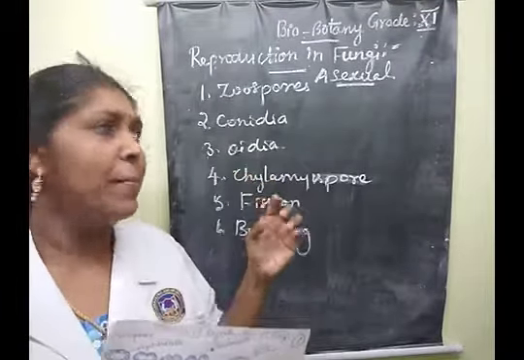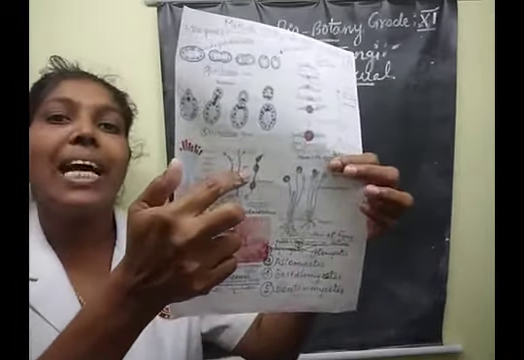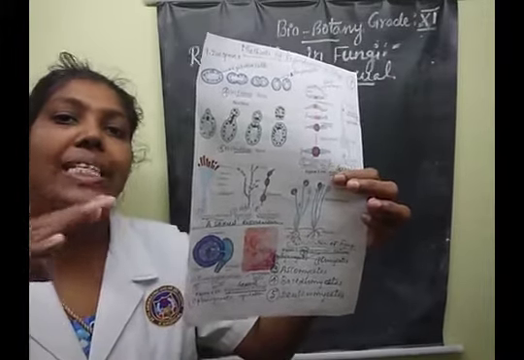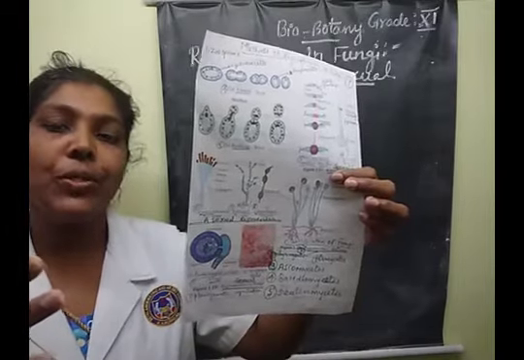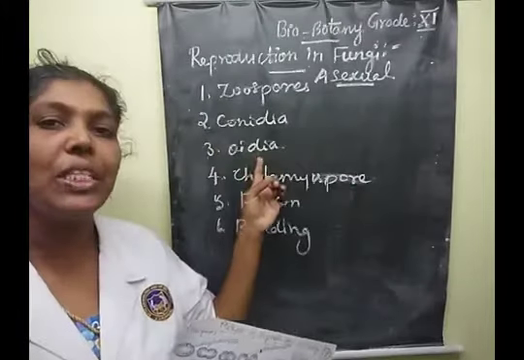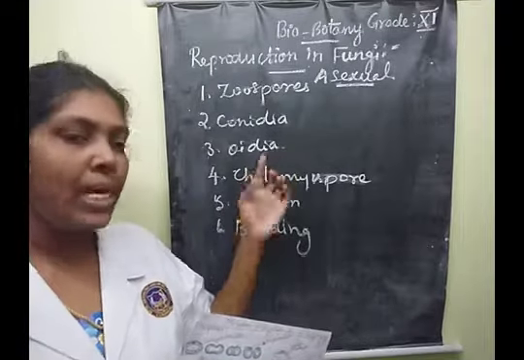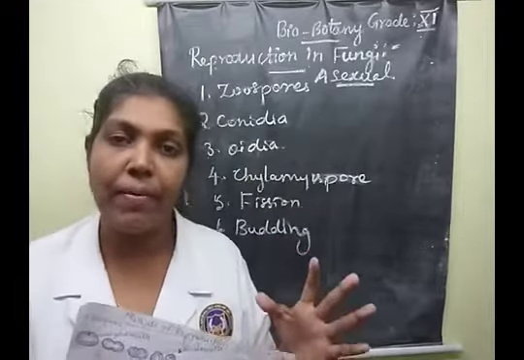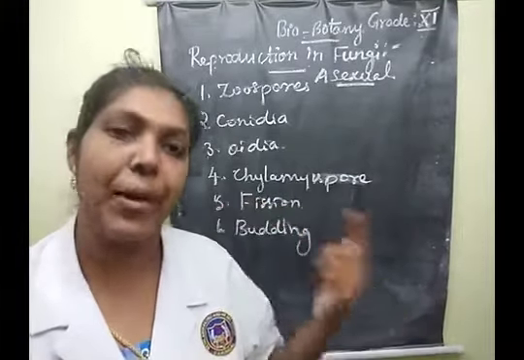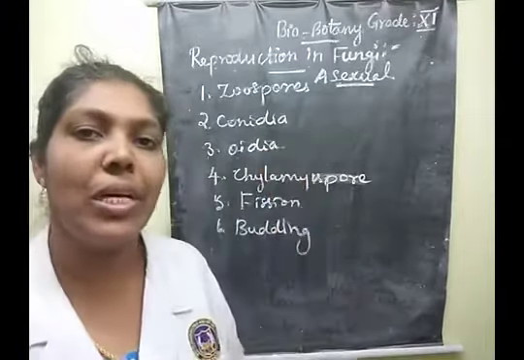Next one is oidia. What does oidia mean? This is the oidia type of asexual reproduction. The thallus is hyphae-like structure. The hyphae divide and develop into spores, which are known as oidia or thallospores or arthrospores. Understood, children? So a hypha develops, then finally the hyphal cells divide and produce spores. Clear? That spore is known as oidia.